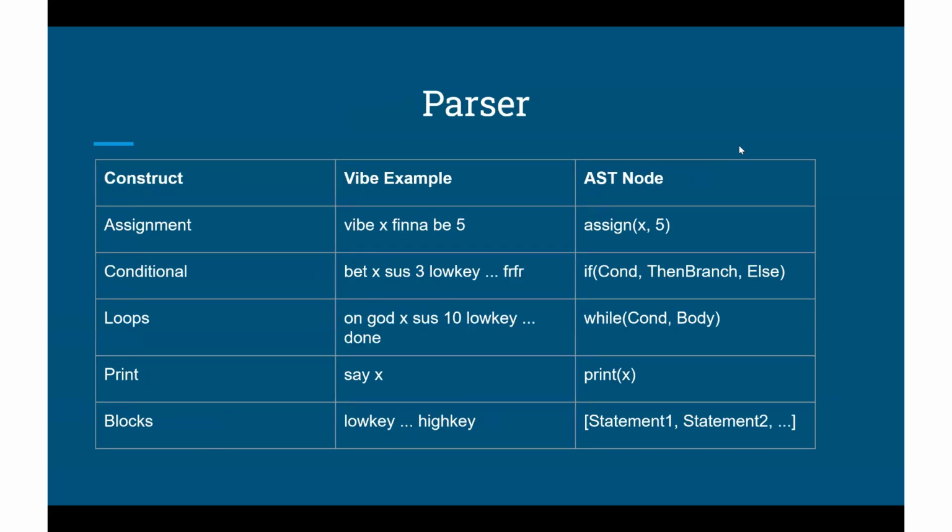Let's take a look at the parser now. Here we have the constructs, an example of each construct within our code, and the parsed form of said construct. For assignment, we have x := 5, which is essentially saying assign the value of 5 to x. For conditional, we have if x + 3 then ... else ..., which essentially comes down to the condition, then branch, and the else. Loops: while x + 10 do ... done, while we have the value, continue doing x, so on and so forth.